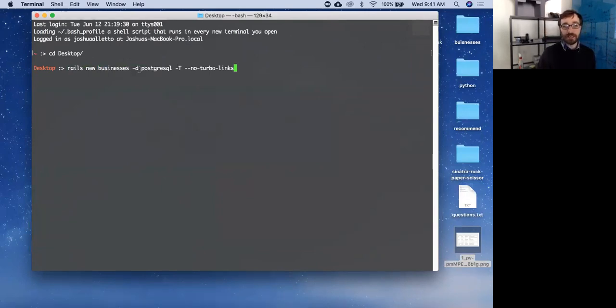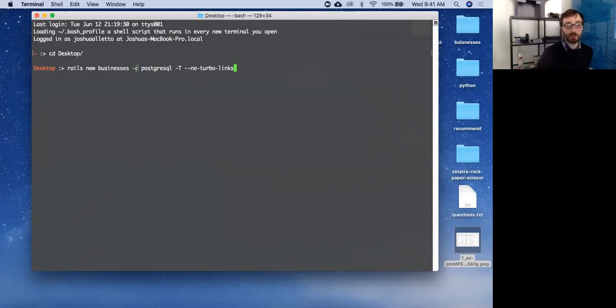-d is setting the database and telling Rails I want to use Postgres for my database. By default, Rails ships with SQLite, I believe, which is fine for toy apps and for a quick mock-up of something. But when we want to deploy something, Postgres can handle huge volumes, right? So we just want to start you off with that right away. This is normally how, if you're going to start something that you want to deploy and you want to have a lot of users, these tags that I'm throwing in are a good baseline to start any app.